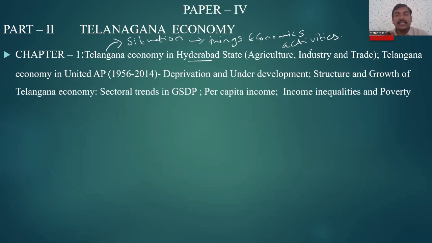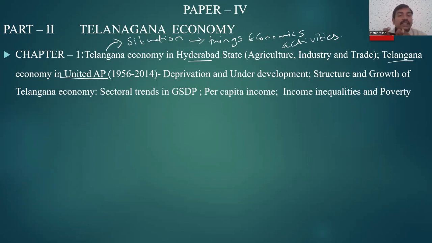So it is stating the situation of the Telangana area, not the state specifically, when it was in the Hyderabad state. Then comes the unified Andhra Pradesh, which was formed in 1956. The next topic is the Telangana economy in unified AP, from 1956 to 2014, because after 2014 you all know that the separate state of Telangana was formed.